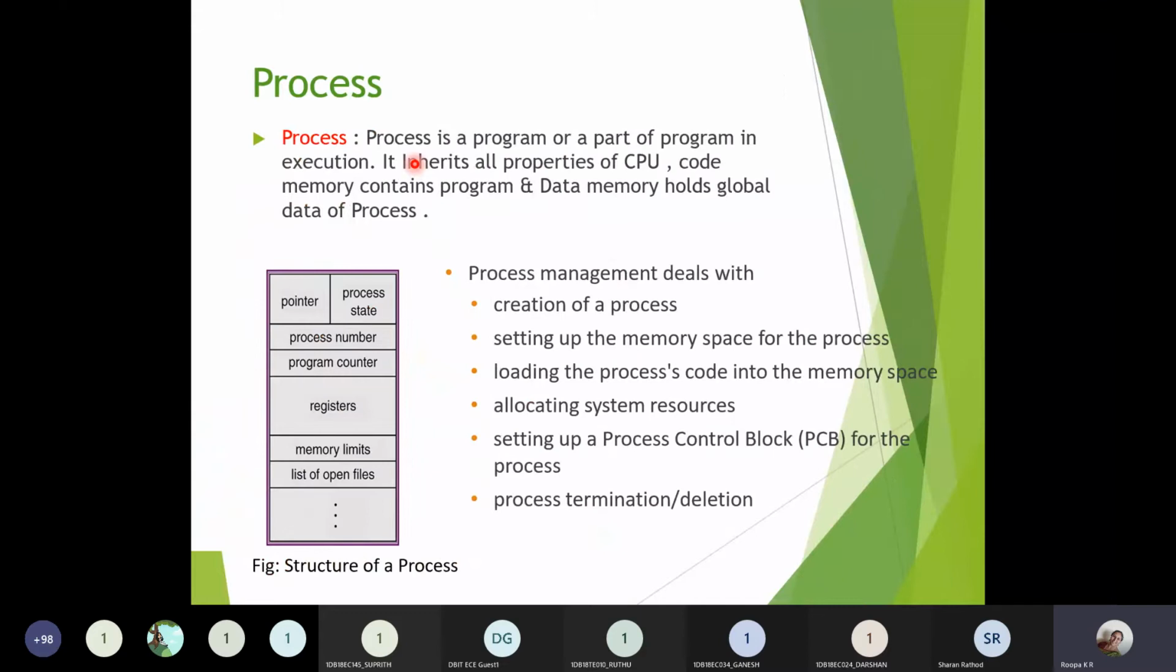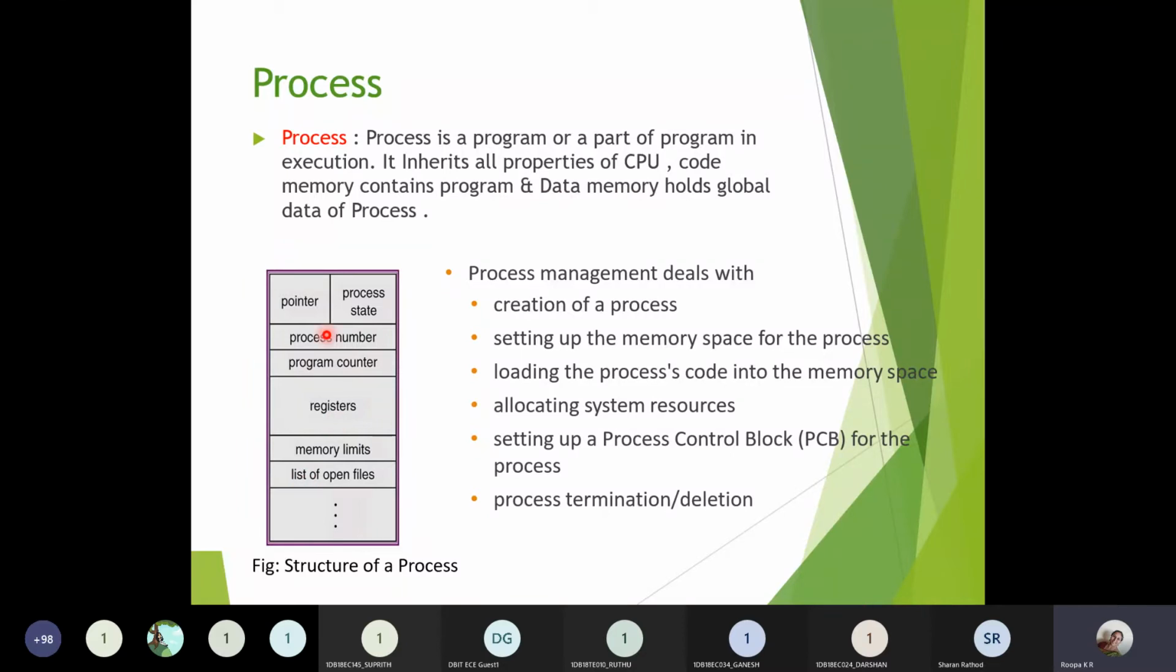So a process is a part of a task, or rather, a task is a part of a process, we can say. A process is a program or a part of a program in execution. It inherits all the properties of the CPU, meaning whatever is in the CPU, data memory, code memory, different components, resources, all the properties of the CPU can be used by the process here. So you can use code memory which contains the program, and you have data memory which contains the status of data.